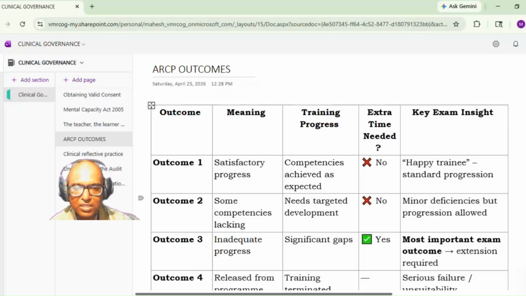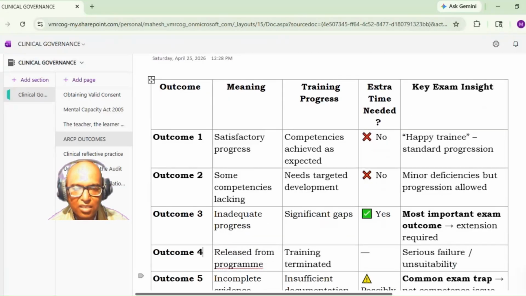What we notice is that in outcome two, additional time was not required because the competencies which were lacking were minor, and that can be coped with along with the next curriculum. While in outcome three, it is inadequate progress. There are significant gaps, so unless these gaps are fulfilled, there should not be further progress. It is the most important examination outcome, that the candidate requires an extension. There are some significant gaps which have been noted. That is outcome three.